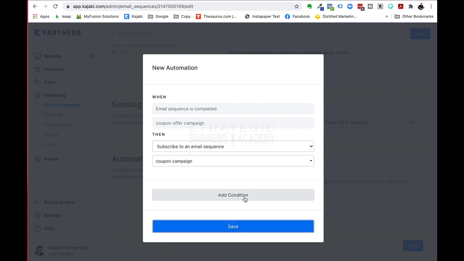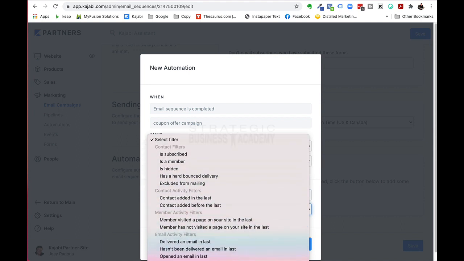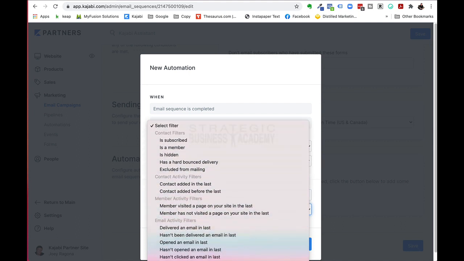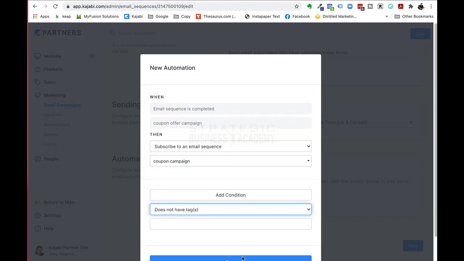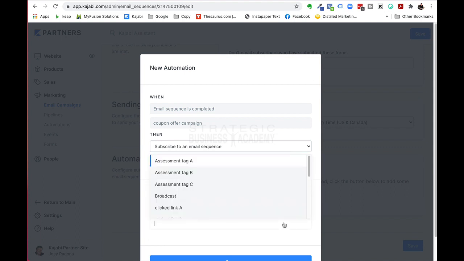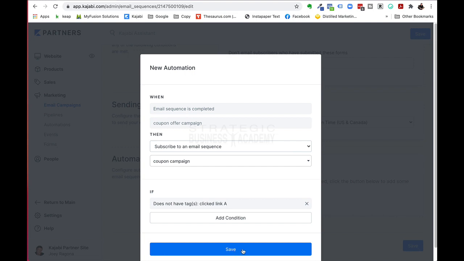All right, and the condition is, does not have tags, right here. And you know where I'm going with this, right? Click that one. Boom. And we're going to add that, and we're going to say save.